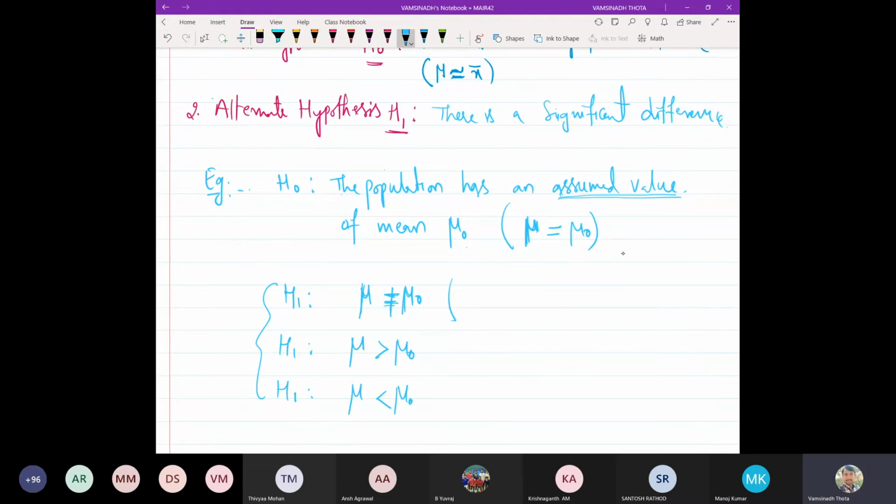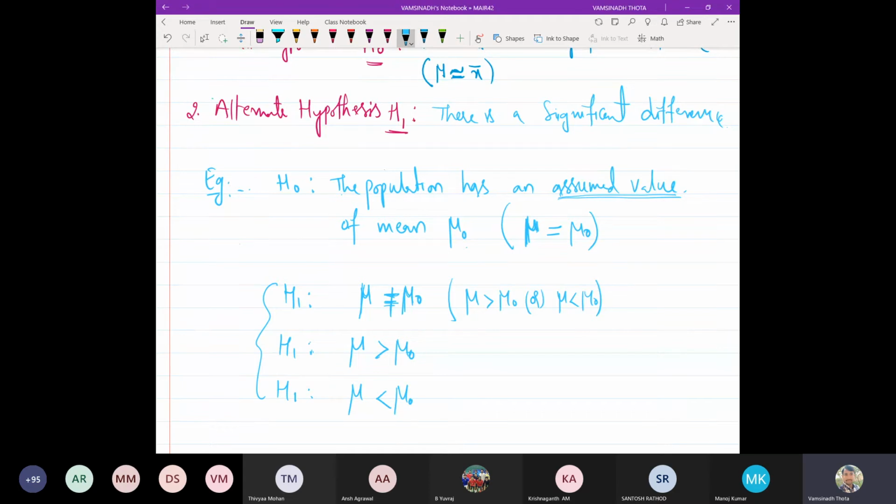In the first case, both things are allowed. But in the remaining two, only one thing is happening: either mu is bigger than mu naught or mu is less than mu naught. So the alternate hypothesis is basically against the null hypothesis.